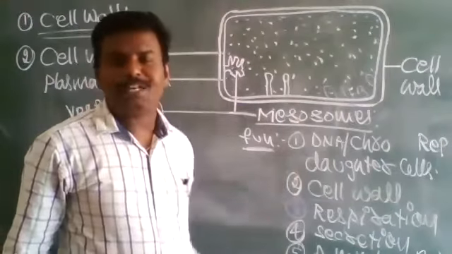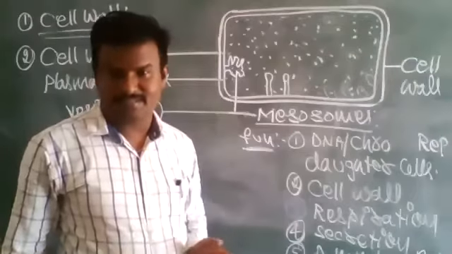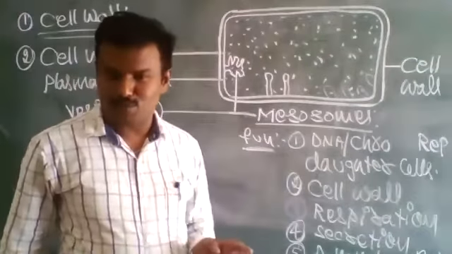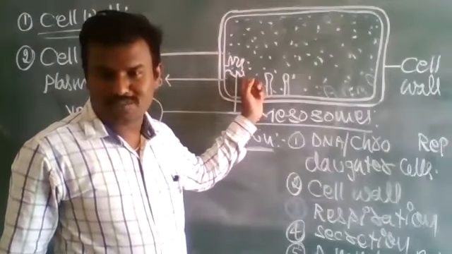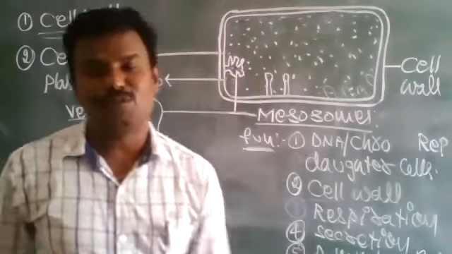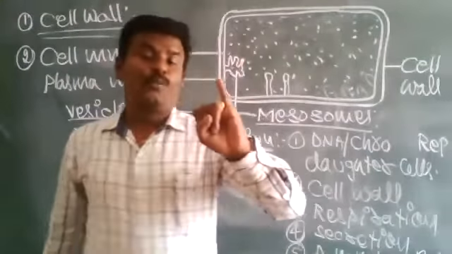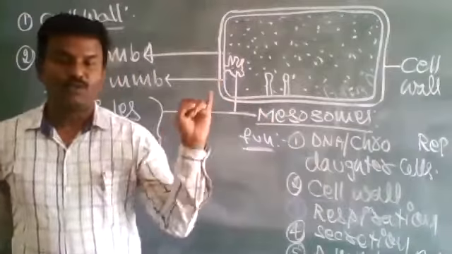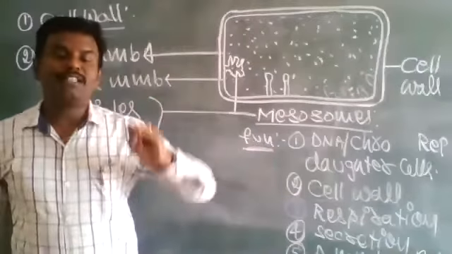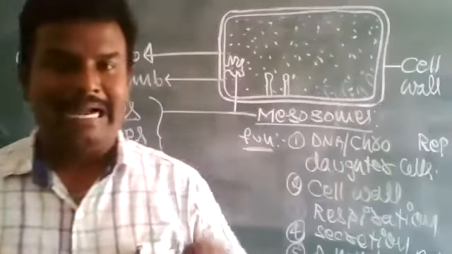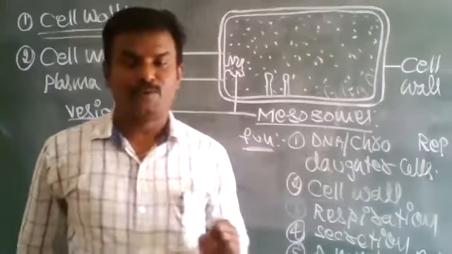Okay, these are absolutely important for CET and NEET exams. They will give this picture of mesosomes and ask you to identify the mesosomes. They will ask what the functions of mesosomes are. Chromosomal or DNA replication and distribution to the daughter cells. Next, the formation of cell wall. Next, the respiration process.